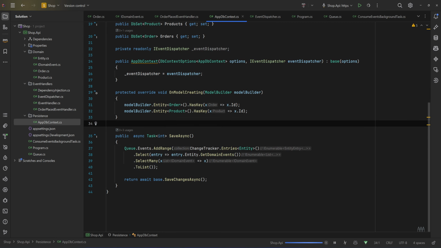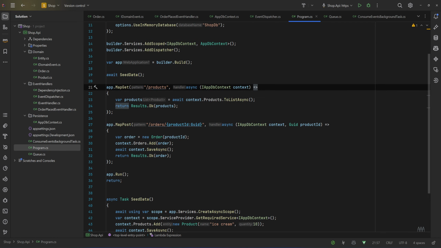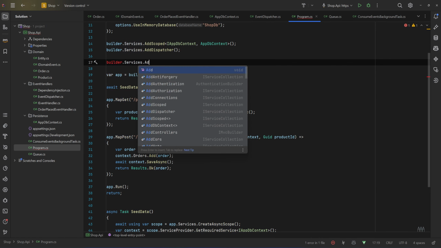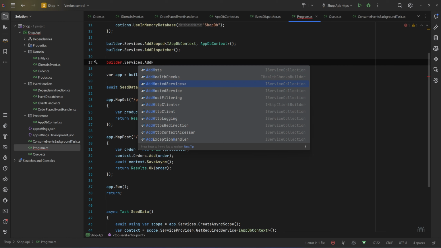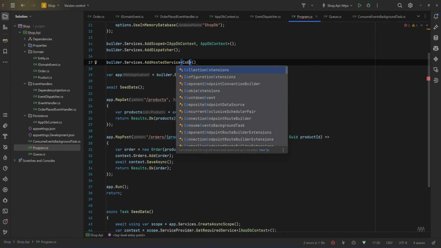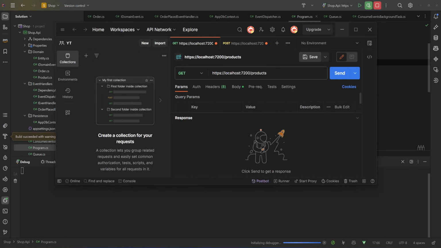And let's see if that works. But first, let's add that background task. So let's say builder.services.AddHostedService, and that will be our consume event background task. Let's see that now. I'll open Postman.